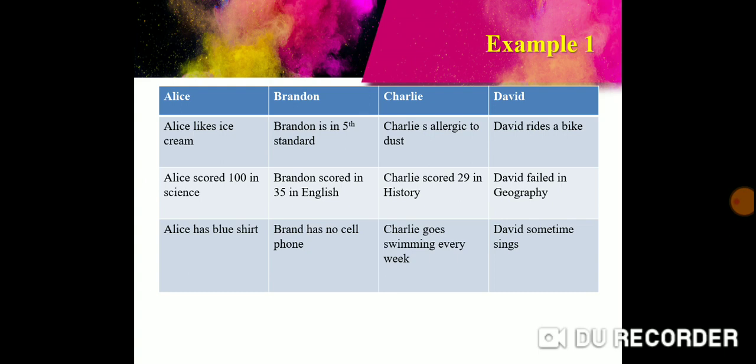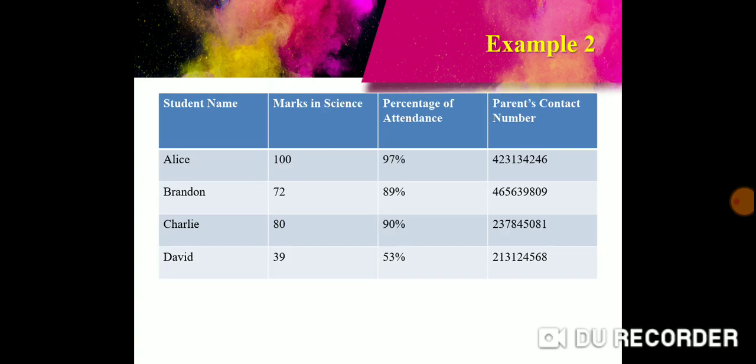Here we have student name, marks in science, percentage of attendance and parents' contact number. Okay, let's look at the criteria. Is there a representation of the real world? Yes, this is a representation of the real world or mini world. Now let's look at the second criteria.